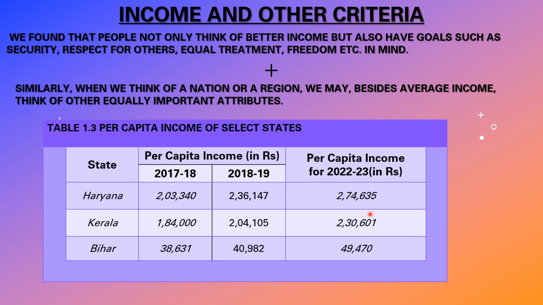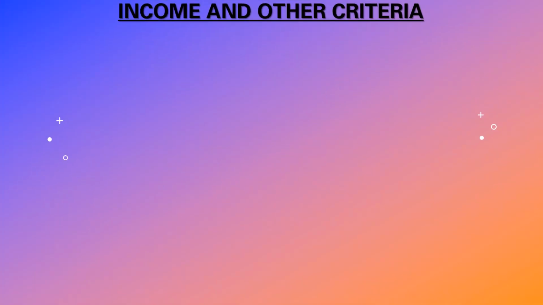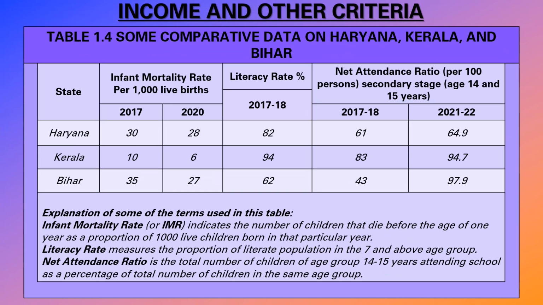We'll see the next table. See, in this table, not only per capita income, we have taken other criteria: infant mortality rate, literacy rate, and net attendance ratio of the students who are going to school. Again, we have taken three states: Haryana, Kerala and Bihar.